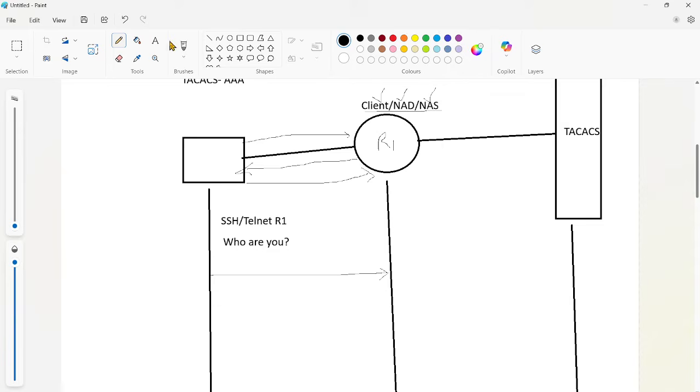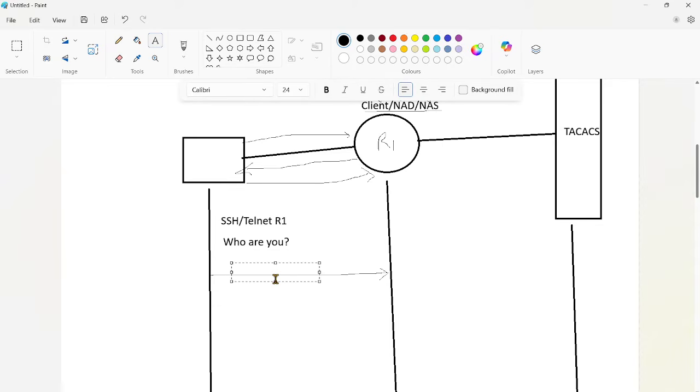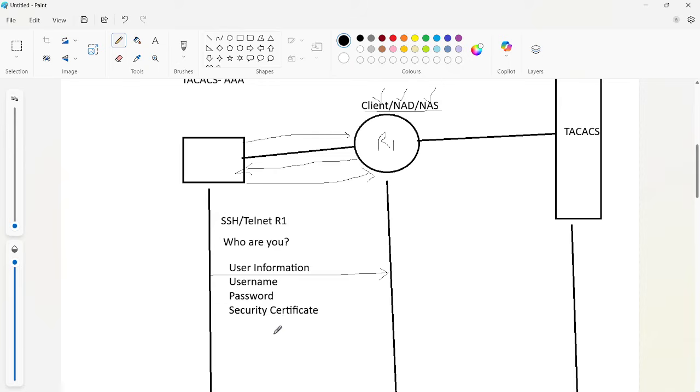Here we are sending user information, and this user information contains a username and password. If you are using a security certificate, it will be contained in the user information.